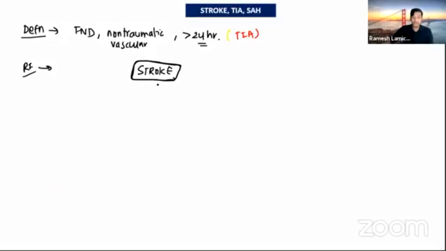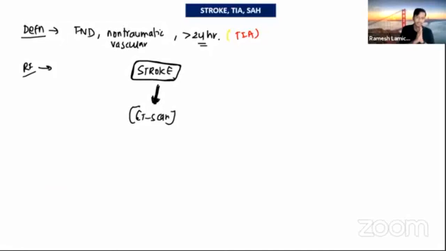And the immediate evaluation in a stroke is a CT scan. So we do a CT scan immediately after the patient arrives at the hospital. Generally, we cannot see the ischemic stroke within the first 6 to 7 hours, but we do the CT scan immediately to differentiate.